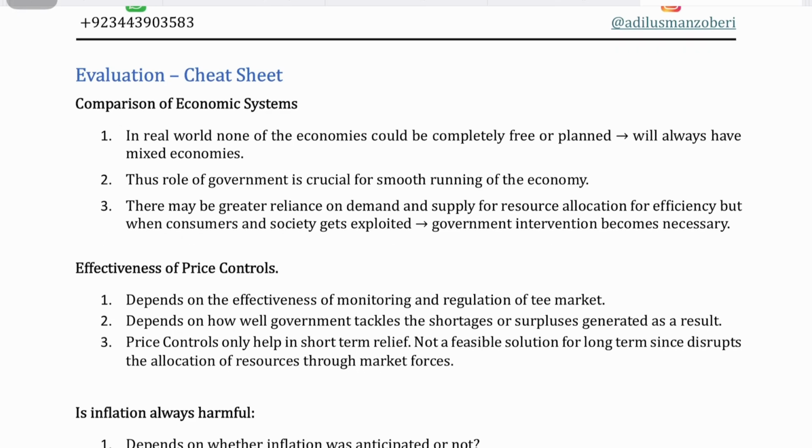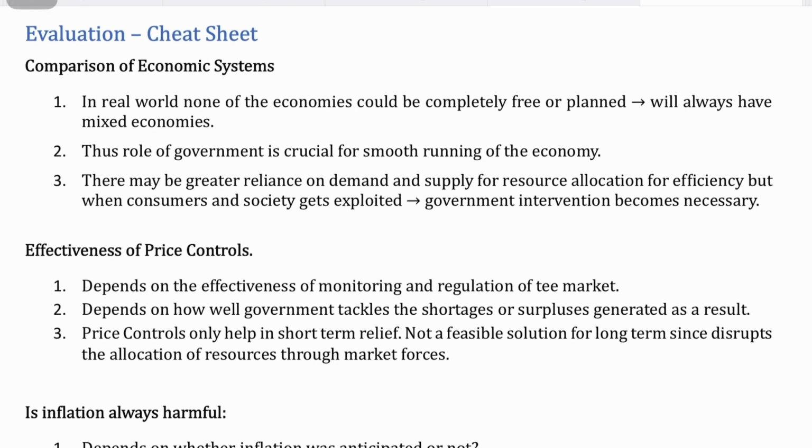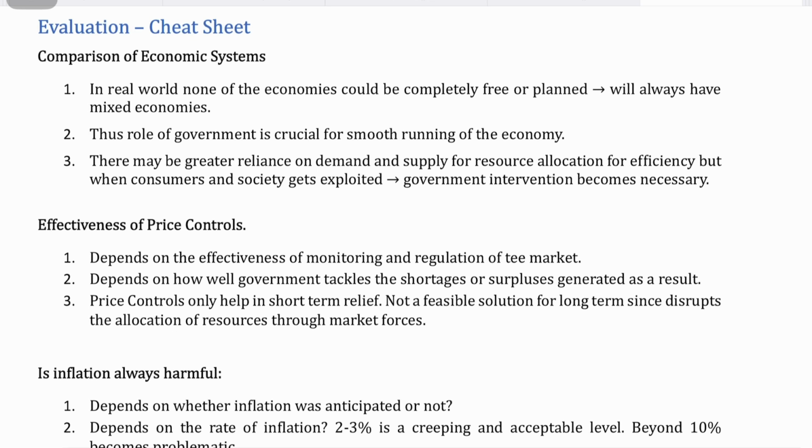Now I will quickly run through the evaluation cheat sheet that I had drawn. For example, the comparison of economic systems. The evaluation points that you can write are that in the real world, none of the economies is completely free or planned. Obviously, it will always be mixed economies. Today, most modern economies are mixed economies. Thus, the role of the government is crucial for the smooth running of the economy.